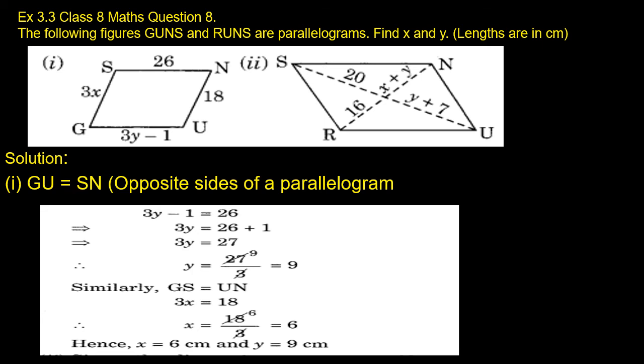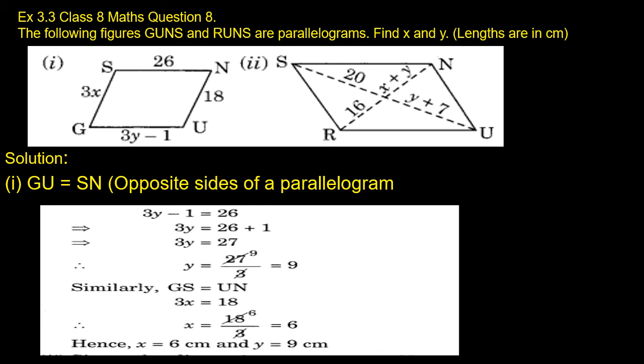In the first question, GUNS is a parallelogram. They marked the measure of GU as 3y minus 1 and the measure of SN as 26. Then they marked GS as 3x and NU as 18. So we want to find the value of x and y here.